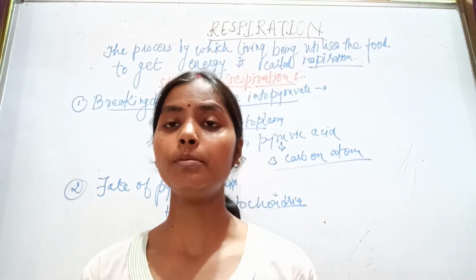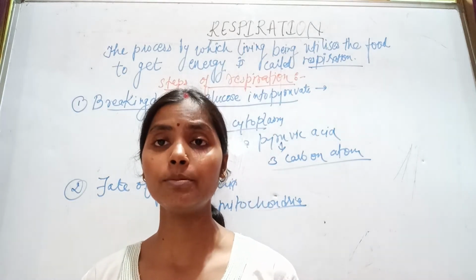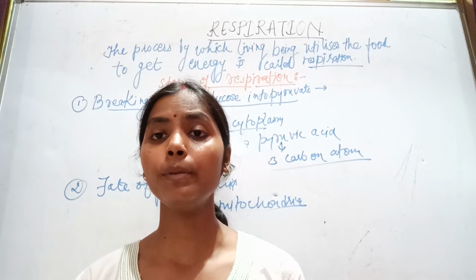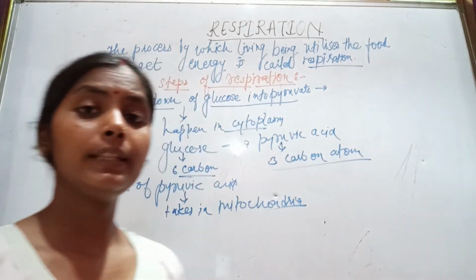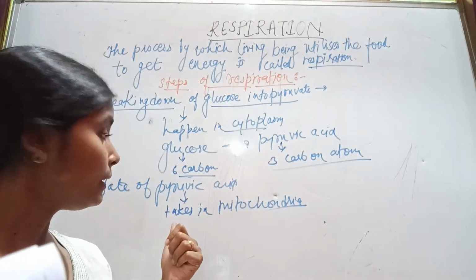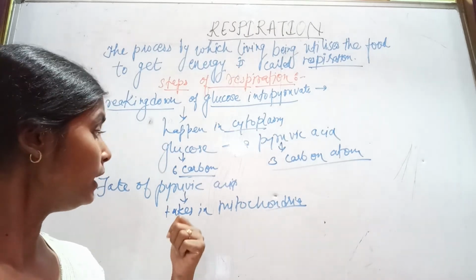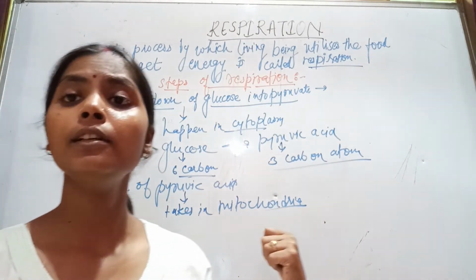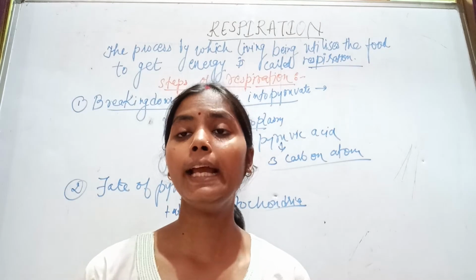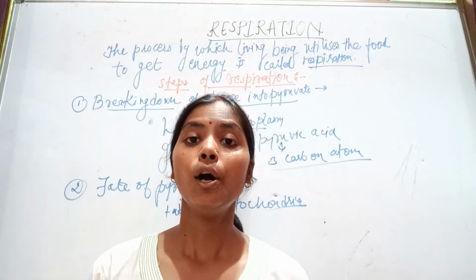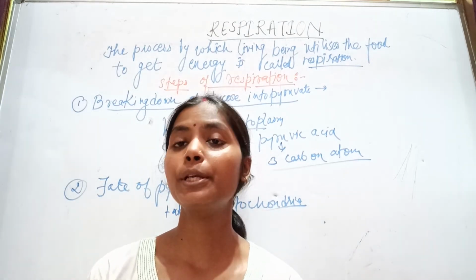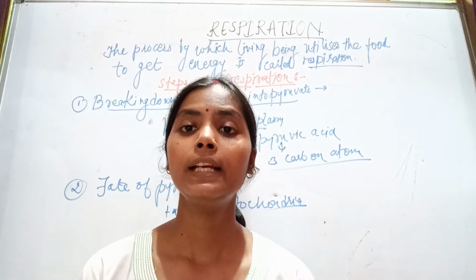We know that respiration is of 2 types: aerobic respiration and anaerobic respiration. So the breakdown of pyruvic acid takes place in the mitochondria, and it depends upon the type of respiration in a particular organism.